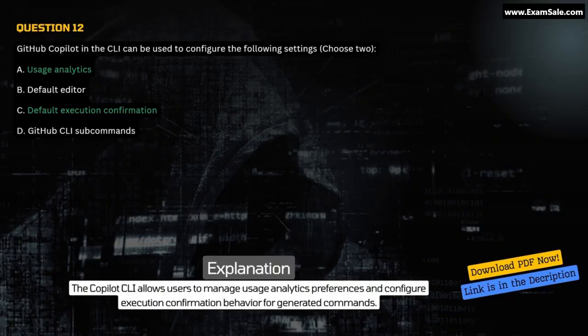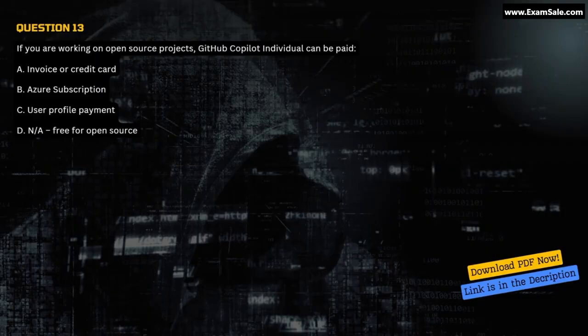Question 13. If you are working on open source projects, GitHub Copilot Individual can be paid: A. Invoice or credit card. B. Azure subscription. C. User profile payment. D. Not applicable, free for open source.